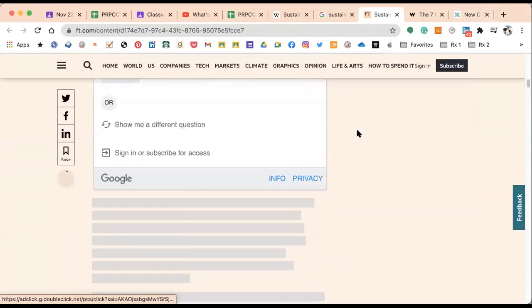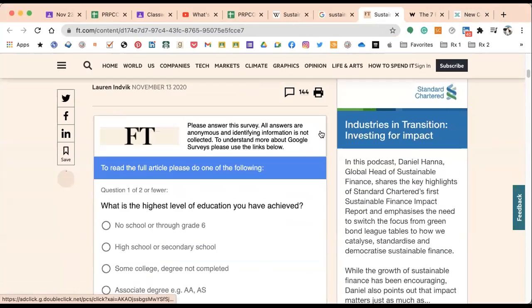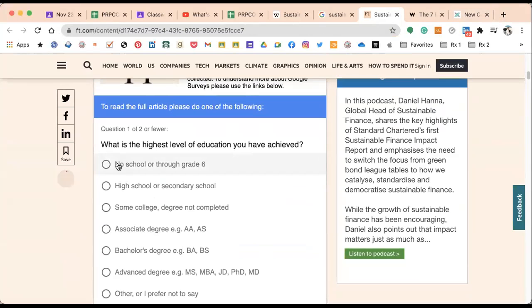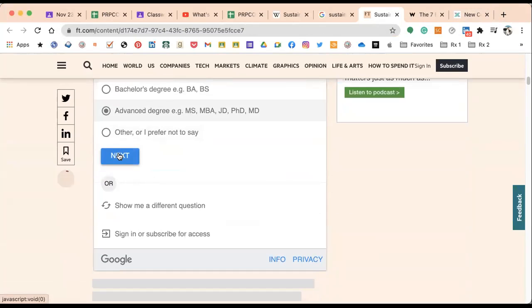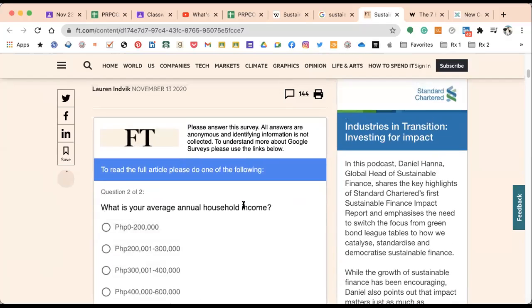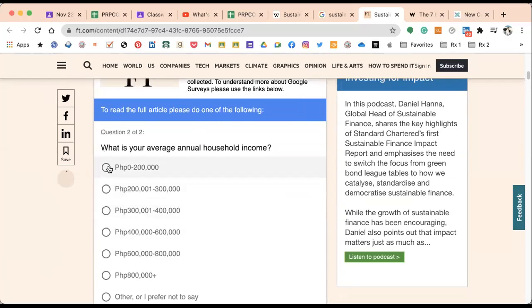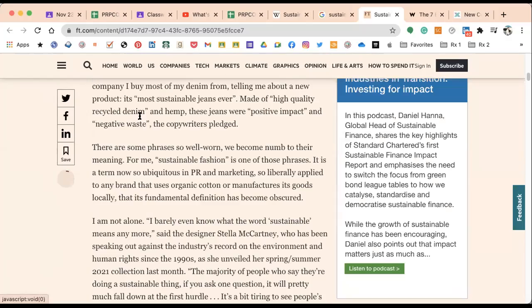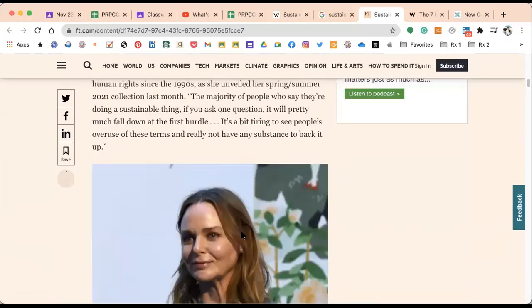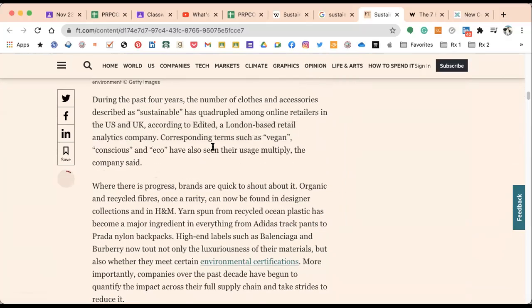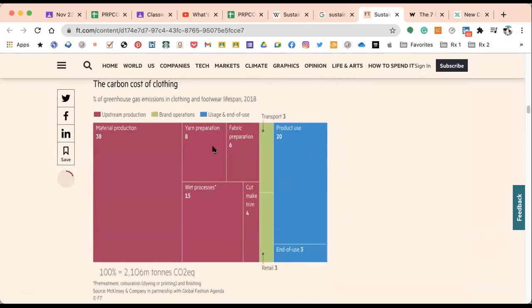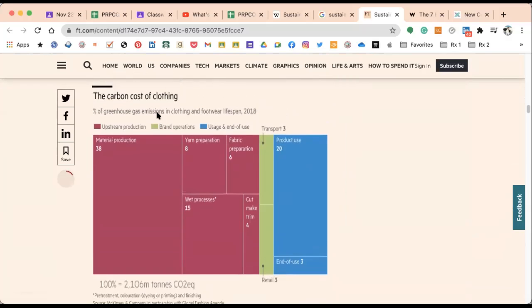So what are you going to do? Of course, you have to read that. Before you can read the article, you have to do something. So let's answer this. What's your average annual household income? Zero. I'm a student. Okay, so you can read the article first. There are some articles in there. And then, ayan, there are some terms already that, you see, this is an example of a statistic. You can actually use this for your advocacy campaign in your slides later on.